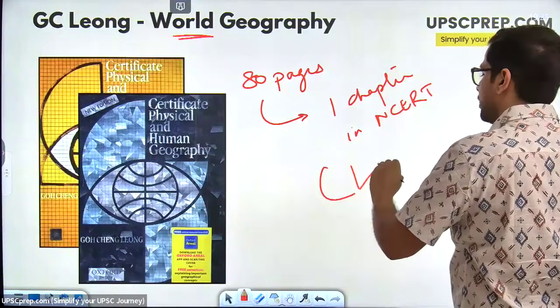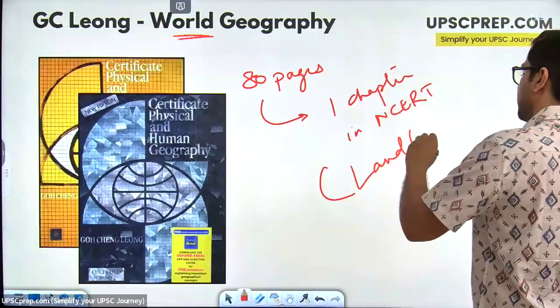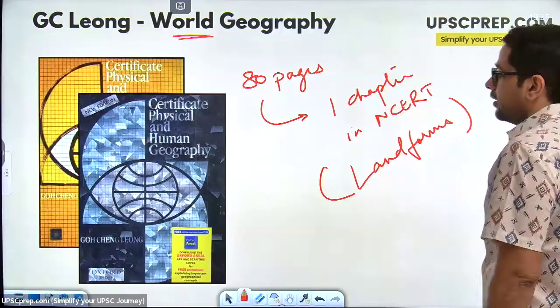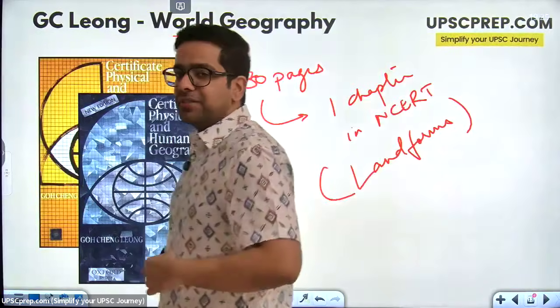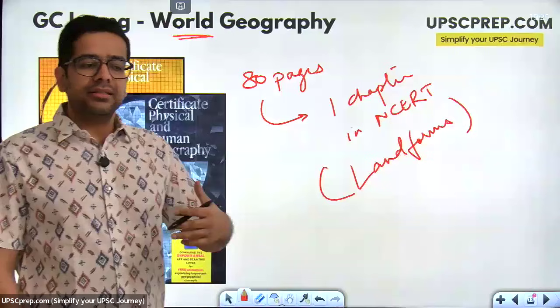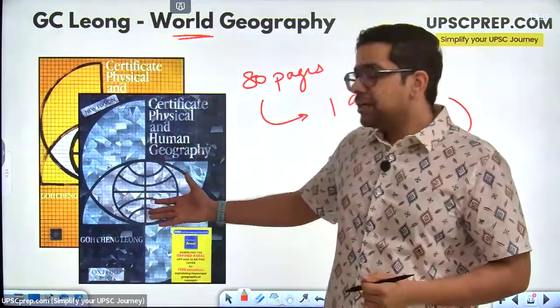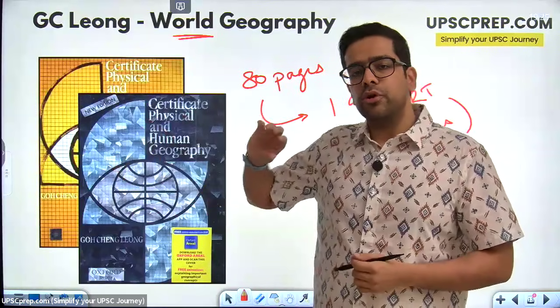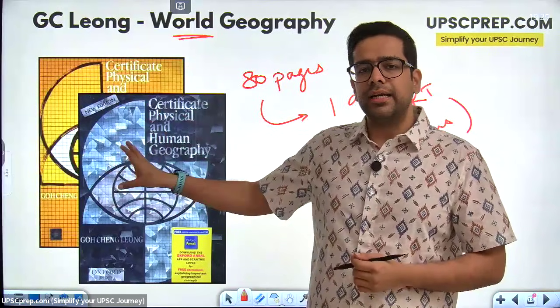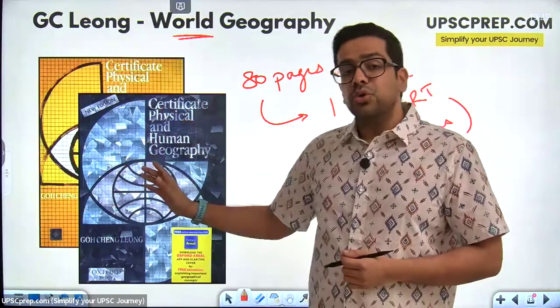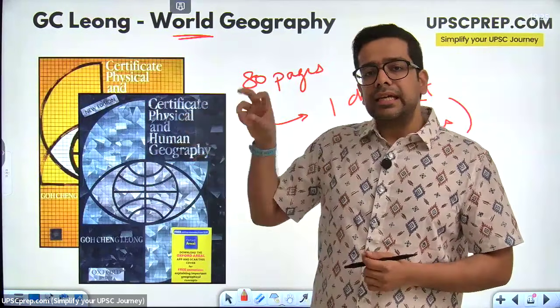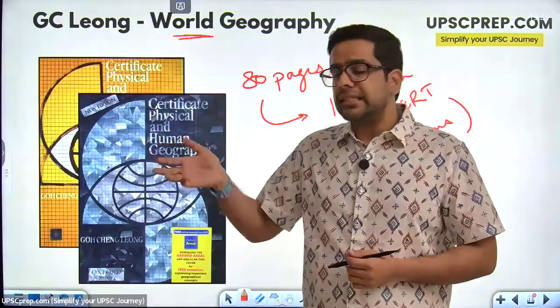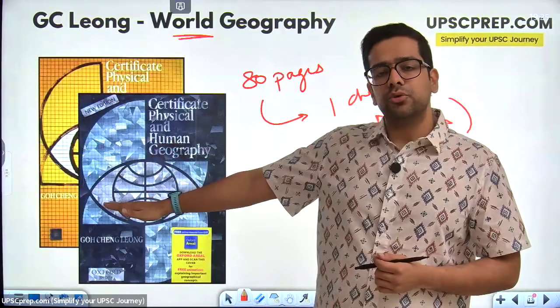Which chapter is it? The chapter on landforms. So if landforms are not making sense to you, if that chapter seems too dense, this is a great book to refer to. So don't do the full thing, that okay, I'm going to study GC Leong end to end. No. If you don't understand that chapter in the NCERT, if there are some doubts that you have in that NCERT, this is a great reference book for you to go to.